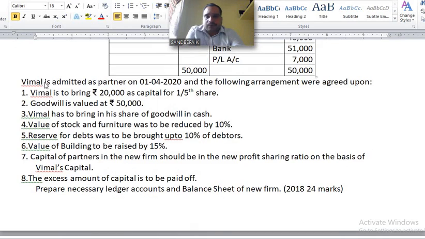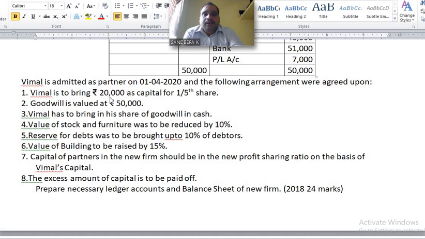Next, Vimal is admitted as partner on 1st April 2020. New partner Vimal. The following arrangements were agreed upon. Number 1. Vimal is to bring rupees 20,000 as capital for 1/5 share.